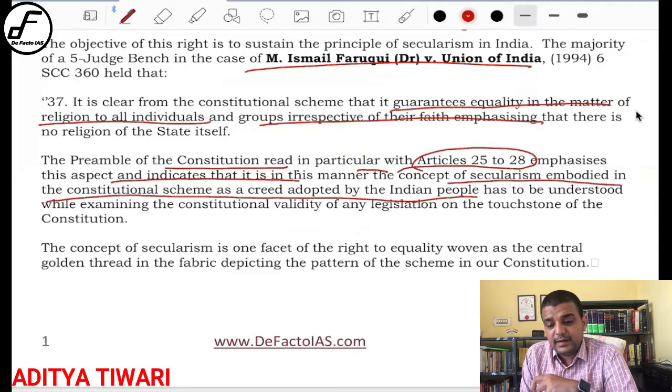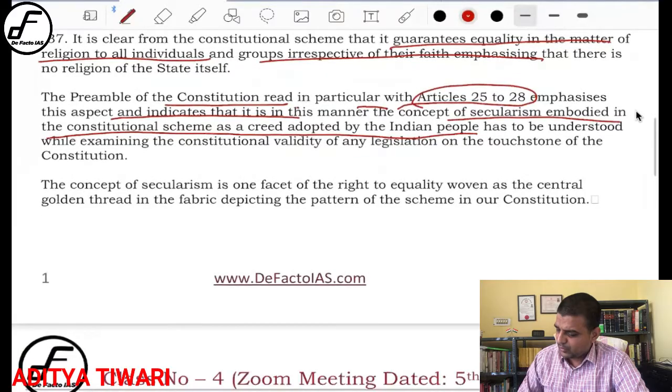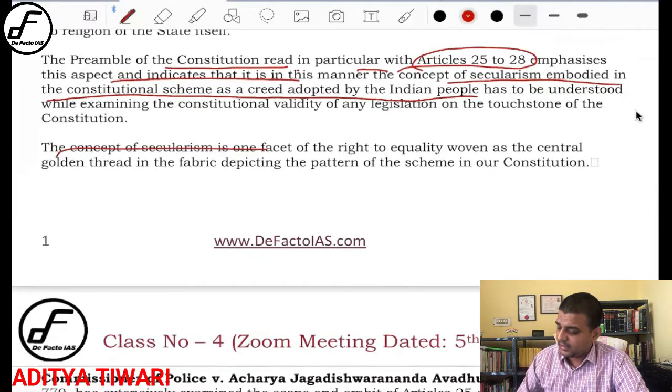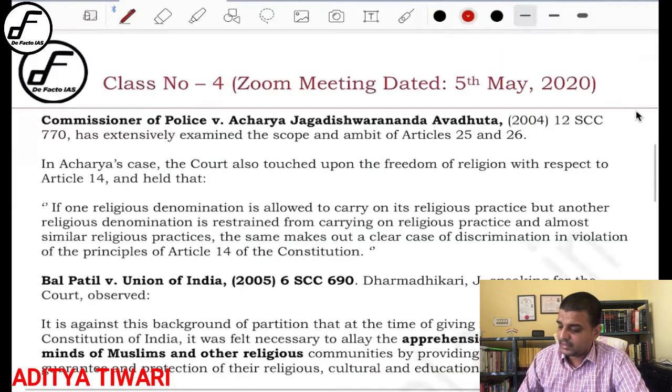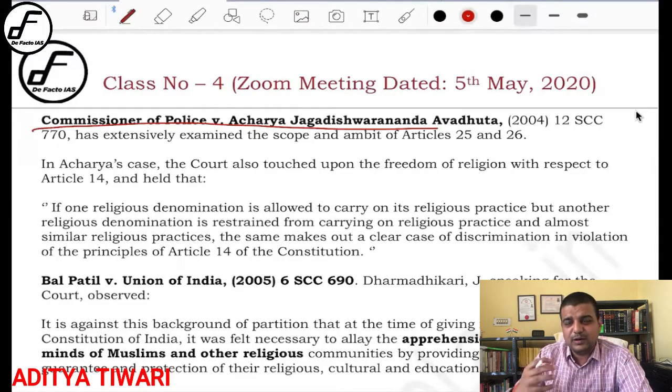So this particular line can also be written in questions where the requirement of the answer is that you have to write how secularism is a part of the basic structure, right? So you can mention this particular case law in that as well. Okay, similarly they have talked in great detail. In the case of Acharya Jagdishanand Advaita, a very famous case, there is the question of what you mean by religious denomination, that I just argued 5 minutes before, that is also mentioned here.